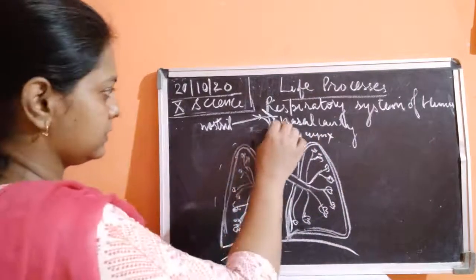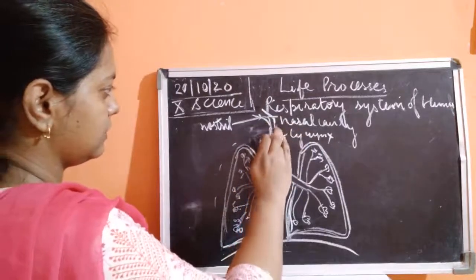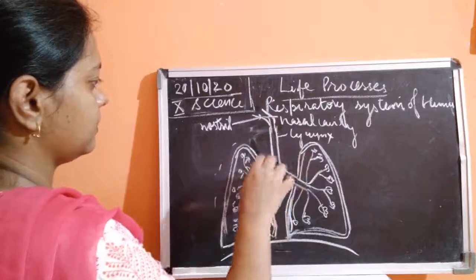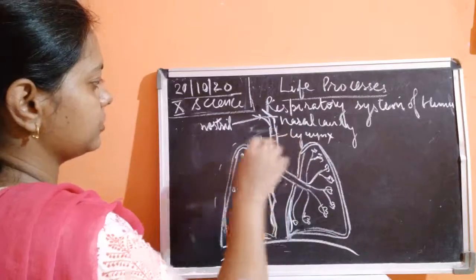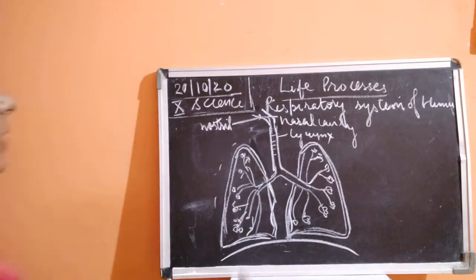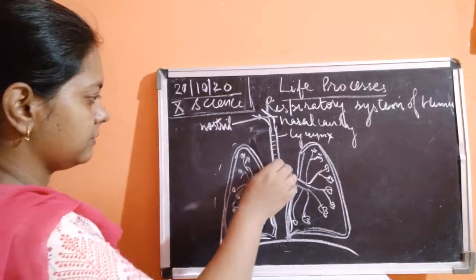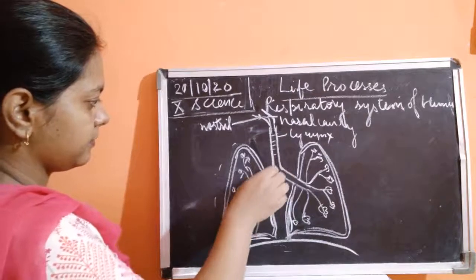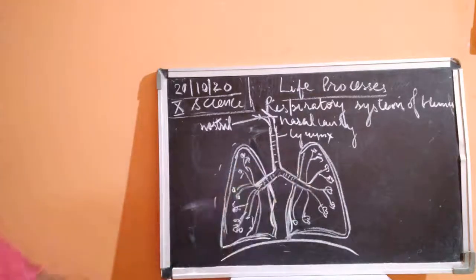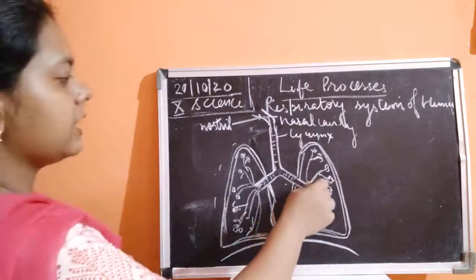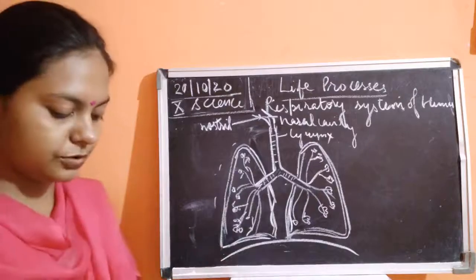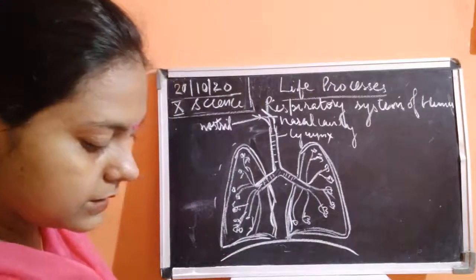Now this, you can make it like this. If I draw it, it will be more congested, so I'll not draw it, so that you understand it well. This is a very thin pipe and it is made of cartilage throughout, like this. And the complete rings, up to here, are made of cartilage. Okay, so you can draw the lines over there to show the cartilage. And then this